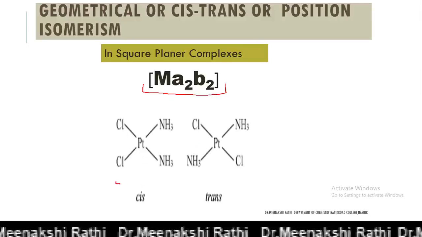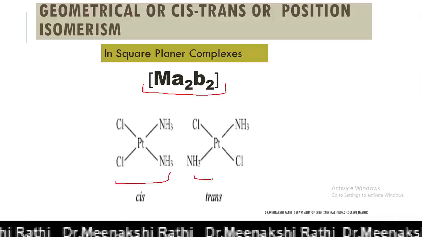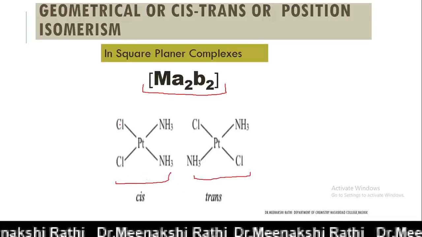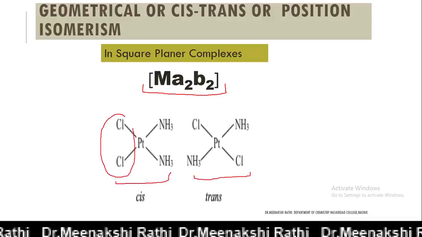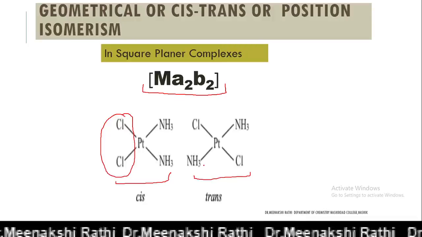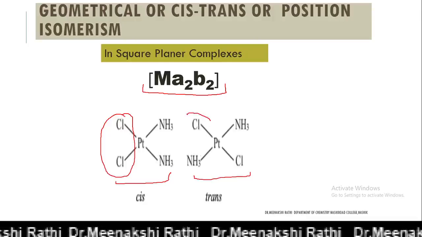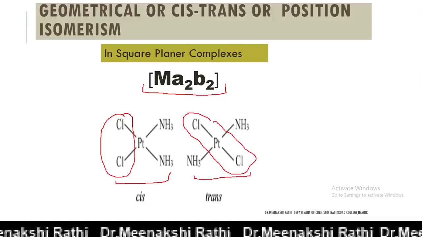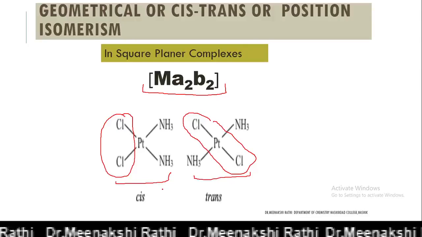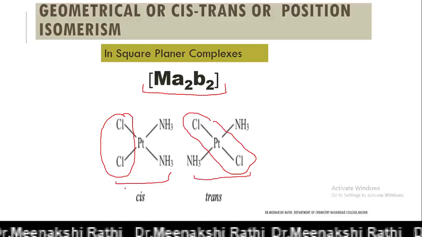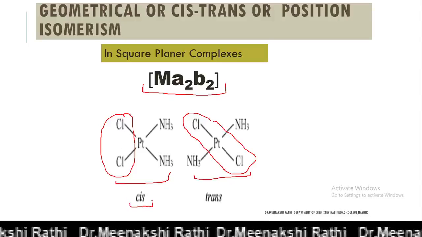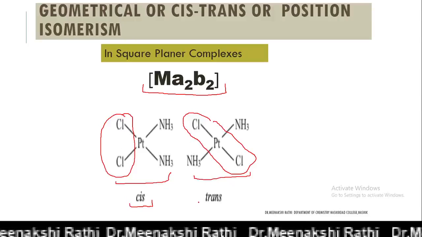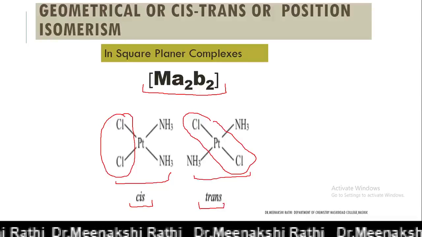Both are dichlorodiammine platinum, but in the first example the two chlorine ligands are present on the same side, while in the other case the two chlorine atoms are present on opposite sides. When two chlorines are on the same side, that is called cis, and when two chlorine atoms are on opposite sides, it is known as trans.